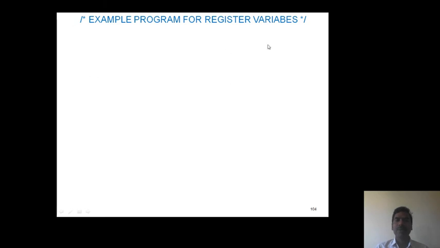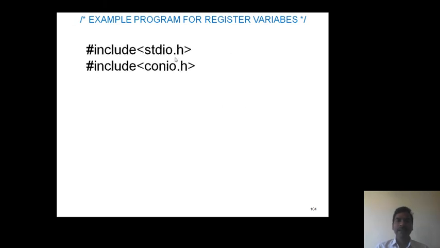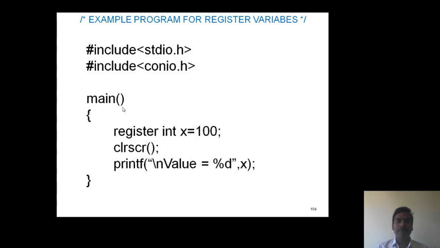Now this is an example program: header files stdio.h and conio.h. Main function. Now within the function, we are defining a register variable like register int x equivalent to 100. Now we are printing x value. Remember students, the main advantage of register variables is that accessing from a register unit is very fast when we compare with memory unit. Okay.